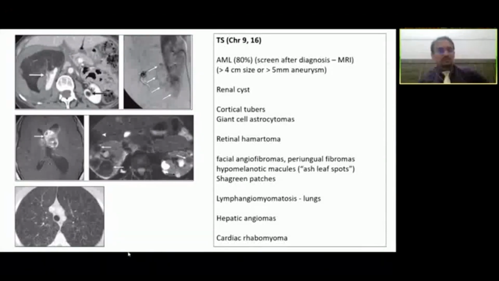So apart from these tumors, these syndromes will also have some renal cysts, similar to VHL. Some extrarenal manifestations would be giant cell astrocytomas, retinal hamartomas, skin manifestations like ash leaf spots or shagreen patches, and lymphangioleiomyomatosis in the lungs, which may sometimes lead to pneumothorax formation, and cardiac rhabdomyomas.